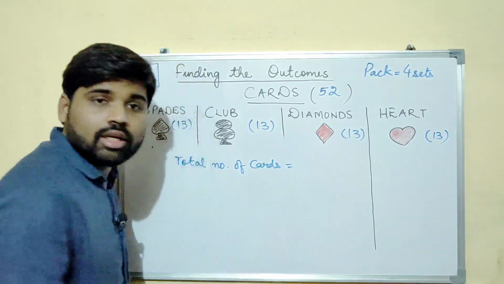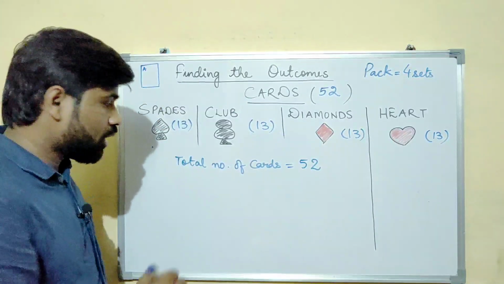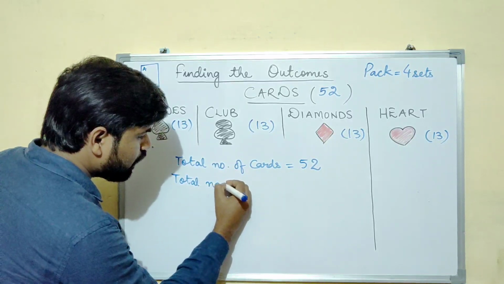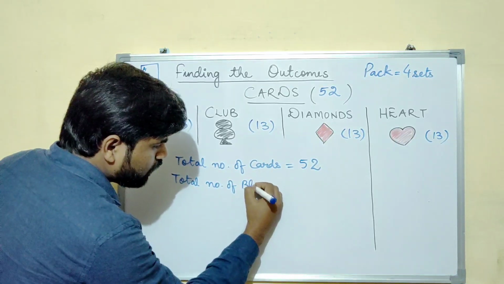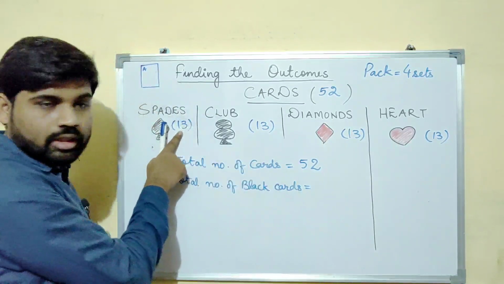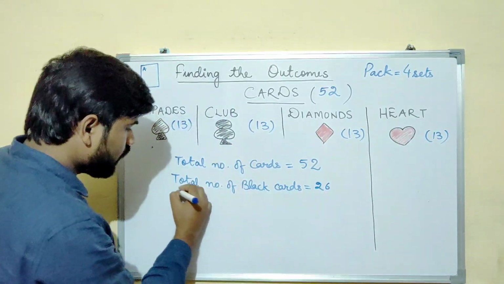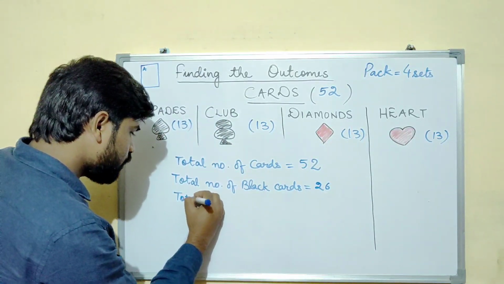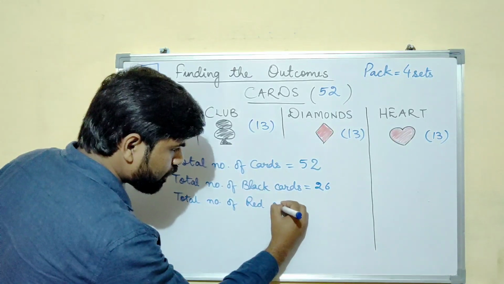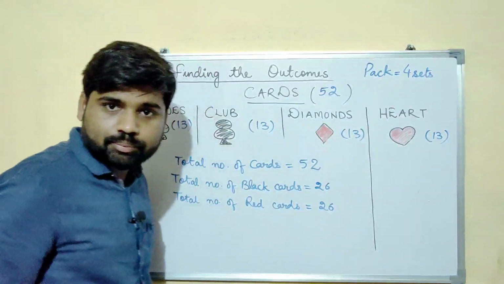How many cards are there? 52. Now if I ask you about total number of black cards. Black cards. These are 13 plus 13, 26. Right. Now total number of red cards. These are 26. 13 plus 13.